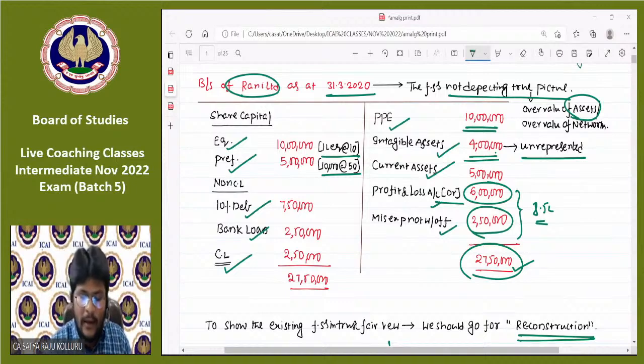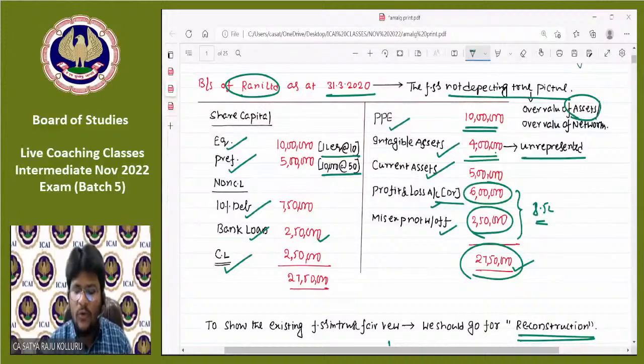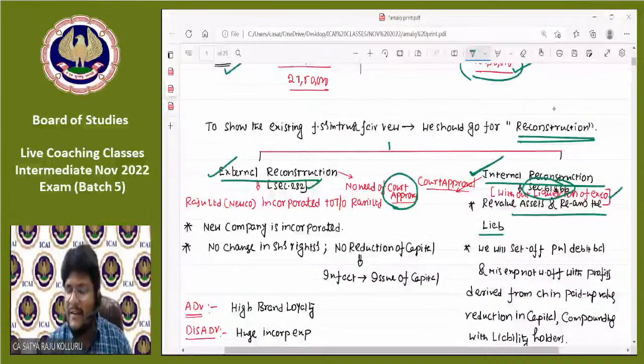For example, if you check this bank loan of 2,50,000, the bank is ready to waive off 10,000, let us assume. Then you can put the bank loan at 2,40,000. At the time of revaluation of assets and reassessment of liabilities, you may arrive at certain profits or losses, generally known as revaluation profits or revaluation losses.